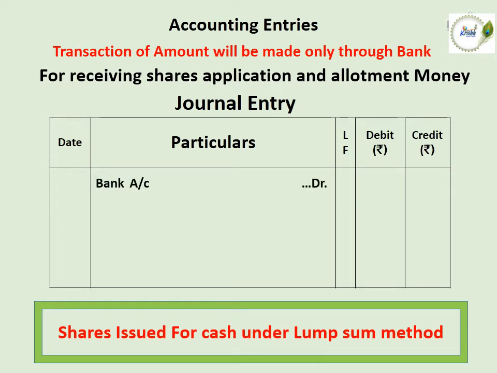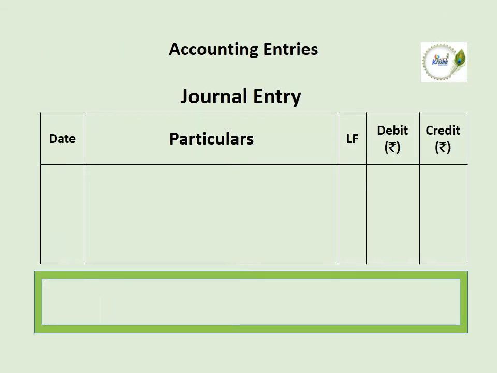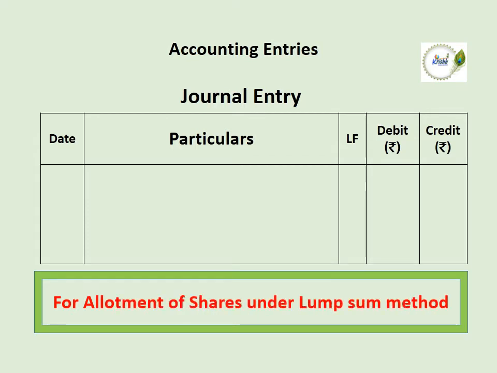So bank account debit, then share application and allotment account to be credited. After receiving the application and allotment money, for allotment of shares, we need to pass the second journal entry. We have to transfer the application money to the share capital account. So the journal entry will be share application and allotment account debit to share capital account credit.